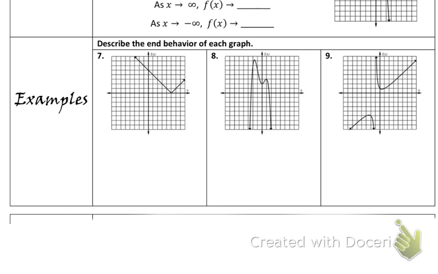There should have been enough time to do all three of them, because I'm just asking what happens when we go left, what happens when we go right. All right, I'm going to ask you in plain English. As this graph goes left, what direction do we go? As we go to the right, this graph goes.